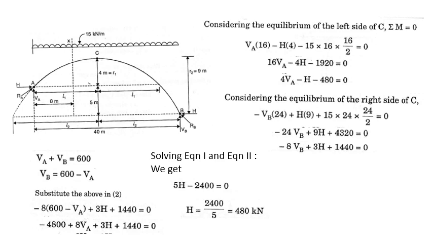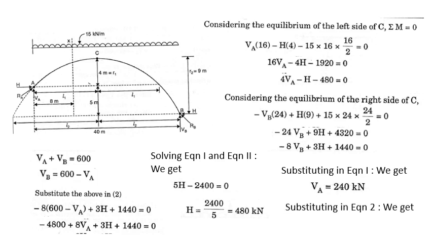With any one of the equation 1 and 2, you will get VA. If you substitute VB as 600 minus VA, or substituting in equation 2, we get VB. VA is 240 kilonewton and VB is 360 kilonewton. We have found out the reactions.